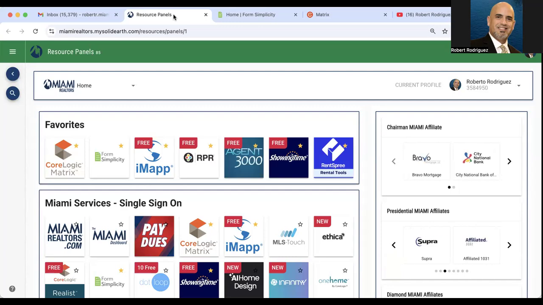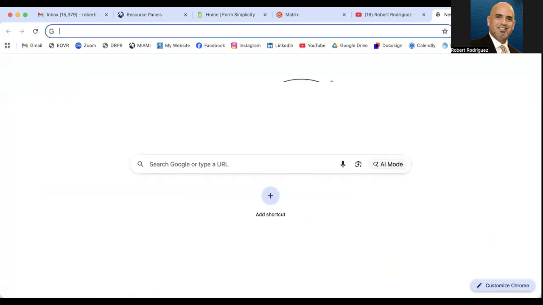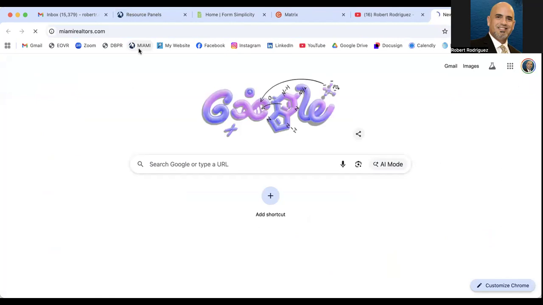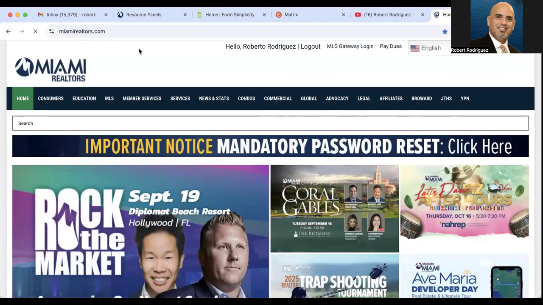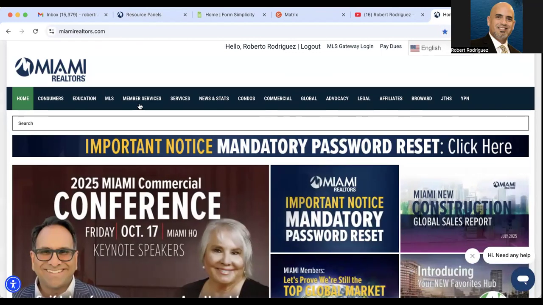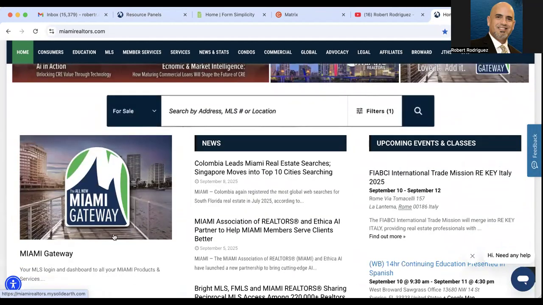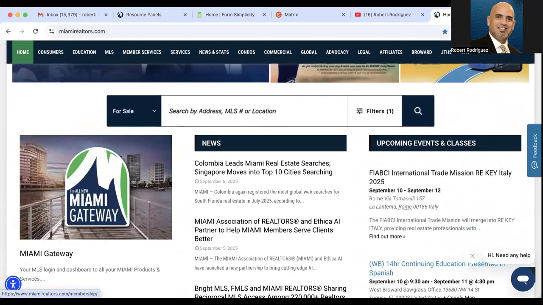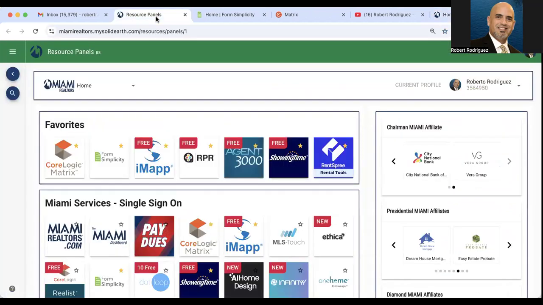All right, so we are now logged into the Miami Resource Panel, or the Miami Gateway. For those of you that don't know yet how to get into the Gateway, you need to first become a member of the Miami Association of Realtors, right? Then you just jump right into the Miami Gateway and log in. That's going to get you into this page right here.